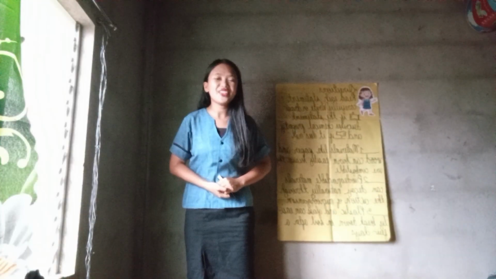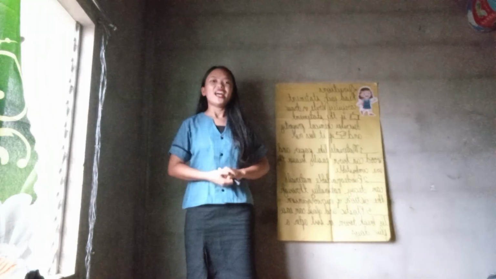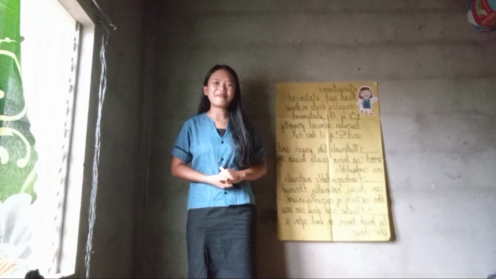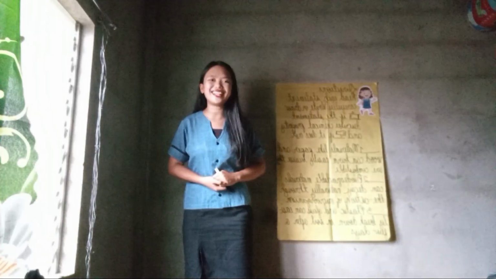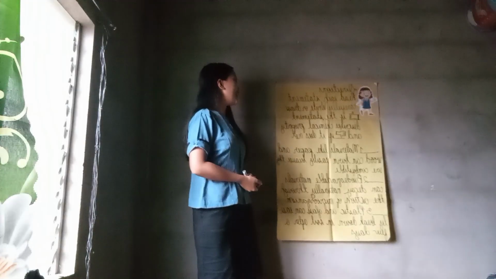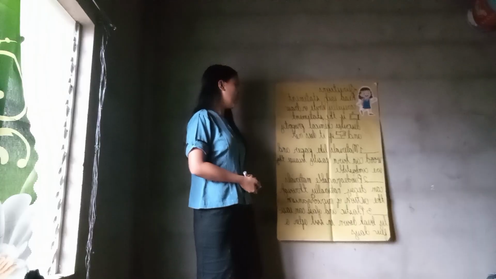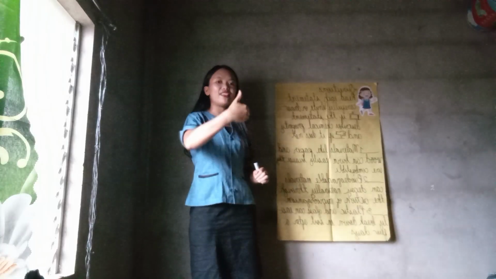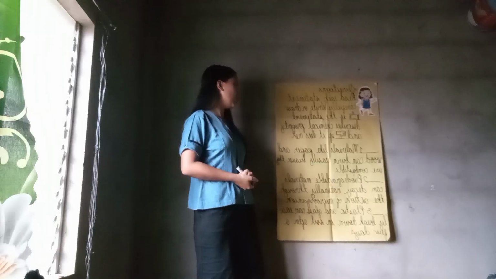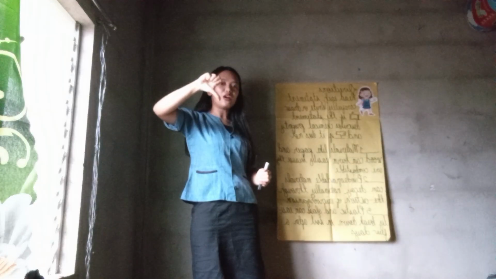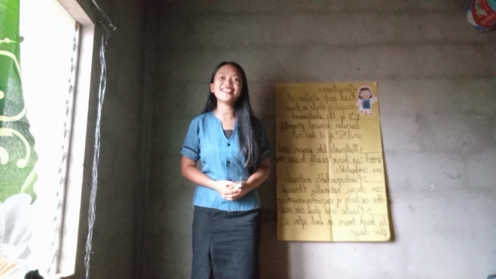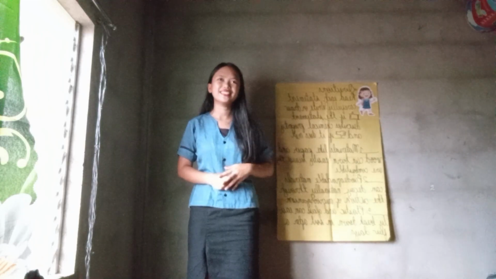And now I have here an interesting activity that will test your minds if you have already understood my topic. So who can read the directions? Yes. Read each statement carefully. Write or draw a thumbs up if the statement describes a chemical property and thumbs down if it does not. So now, who can read and answer number 1?